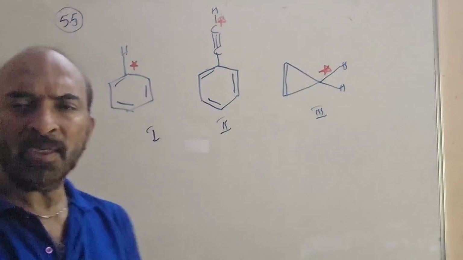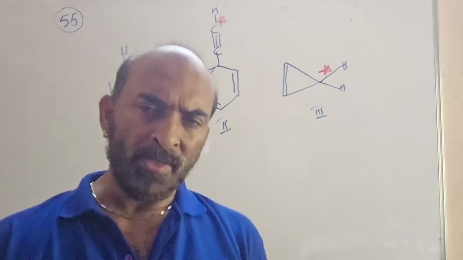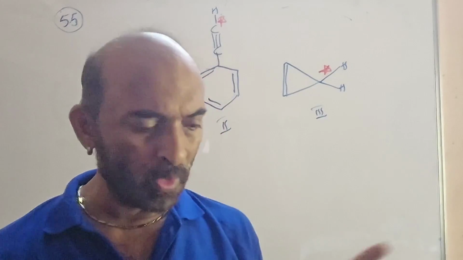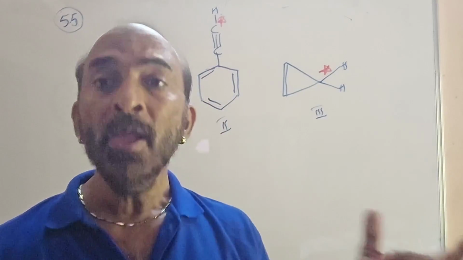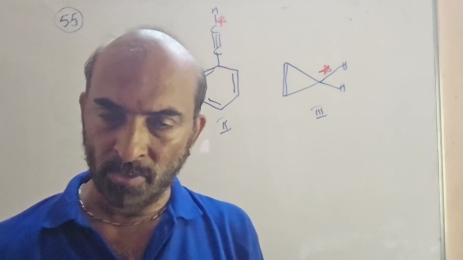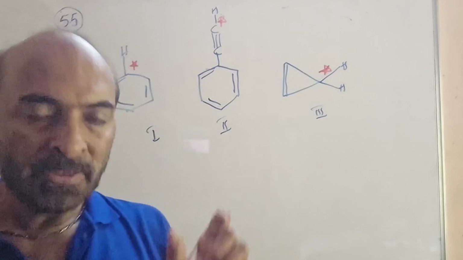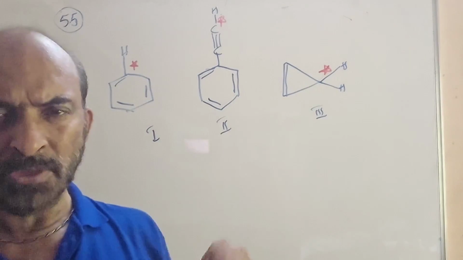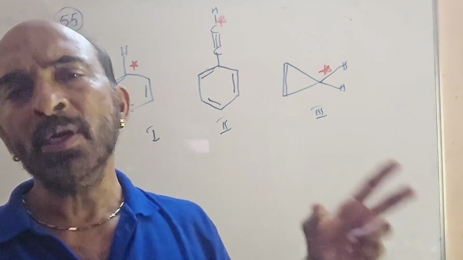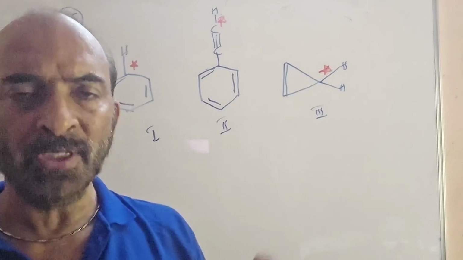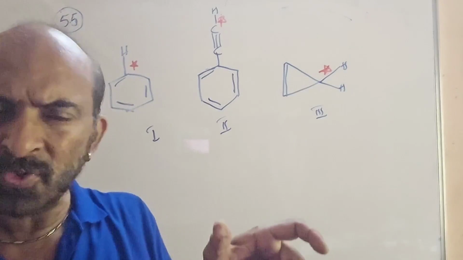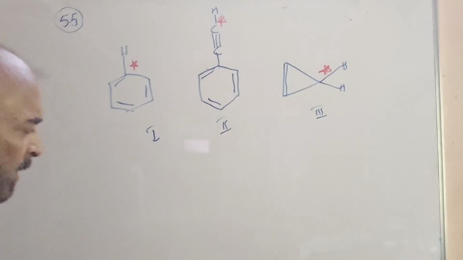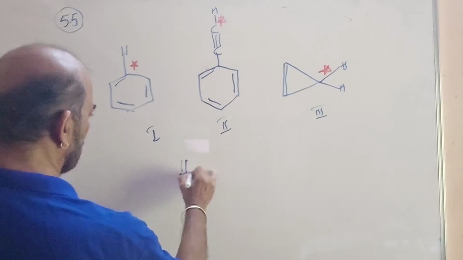See, we know that an sp hybrid carbon has a smaller hybrid orbital with more effective overlapping with the hydrogen atom, and so shorter the bond, stronger the bond. Hope you understood. sp hybrid orbitals are closer to a spherical shape. So overlapping with the hydrogen's s orbital will be more effective, the bond will be shorter and stronger. So we can expect that this CH bond in the second case is the strongest one.